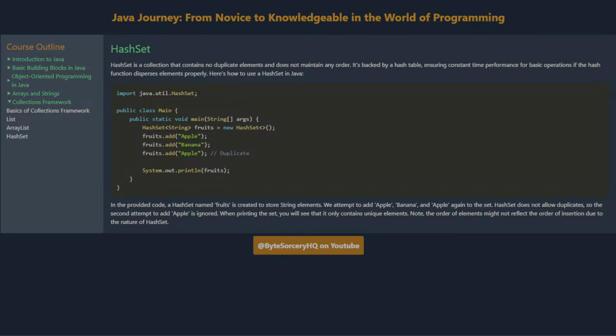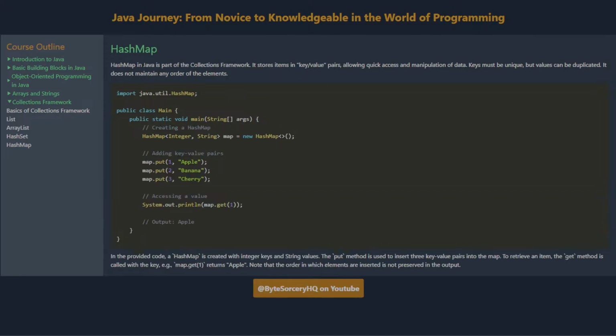In the provided code, a HashSet named fruits is created to store String elements. We attempt to add apple, banana, and apple again to the set. HashSet does not allow duplicates, so the second attempt to add apple is ignored. When printing the set, you will see that it only contains unique elements. Note, the order of elements might not reflect the order of insertion due to the nature of HashSet.